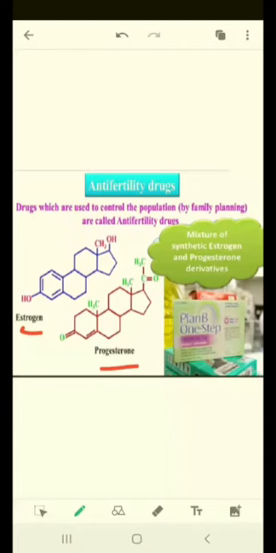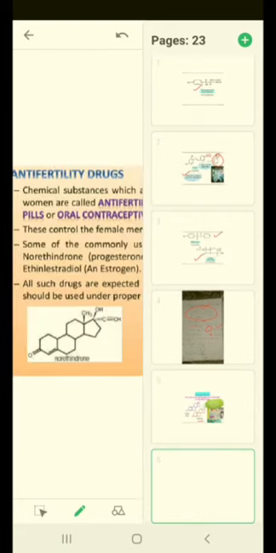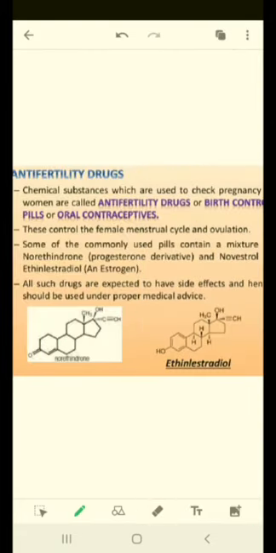A mixture of synthetic estrogen and progesterone derivatives is used in anti-fertility medicines. Okay. So chemical substances which are used to check pregnancy in women are called anti-fertility drugs, or birth control pills, or oral contraceptives. These control the female menstrual cycle and ovulation. The process of ovulation, meaning the release of an egg from the ovary, is stopped by this process, or because of the improper hormones, the process is not so easy.